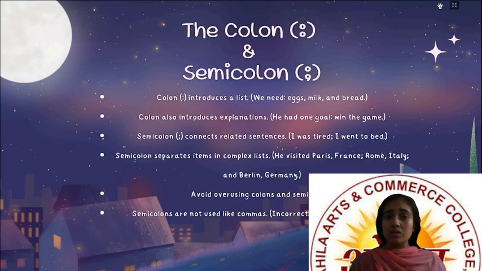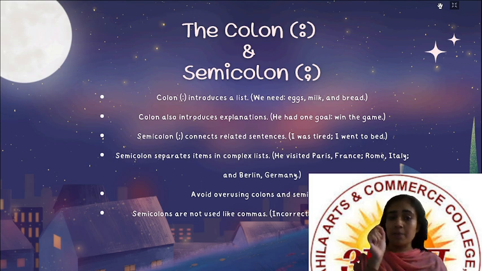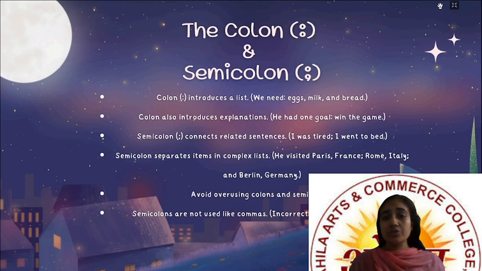Now the next is the colon, meaning the two dots, and the semicolon, dot and comma. The colon introduces a list. For example, we need: eggs, milk and bread. The colon also introduces explanations. He had one goal: win the game.